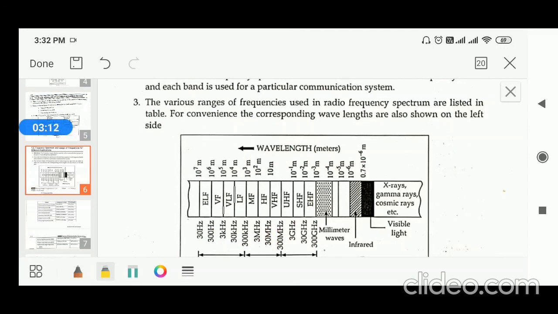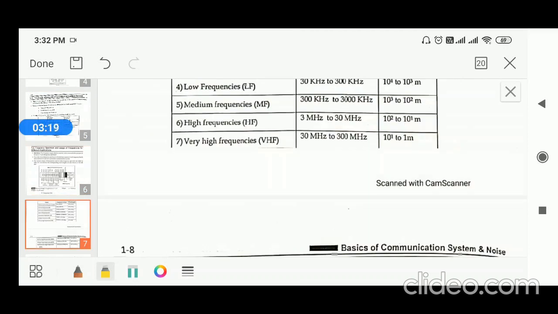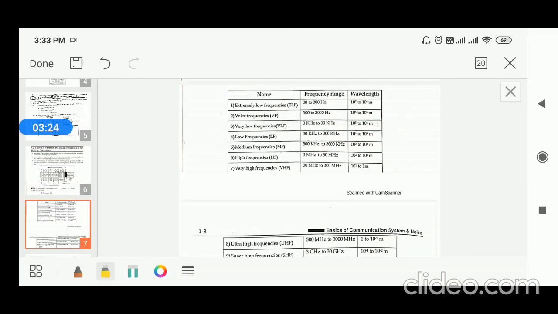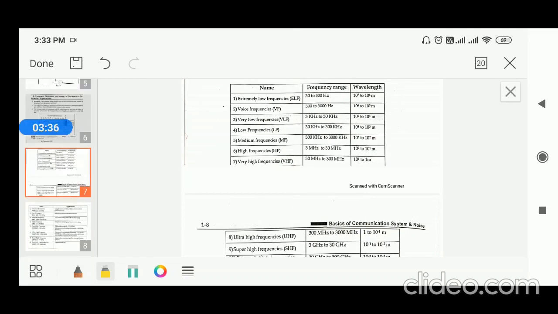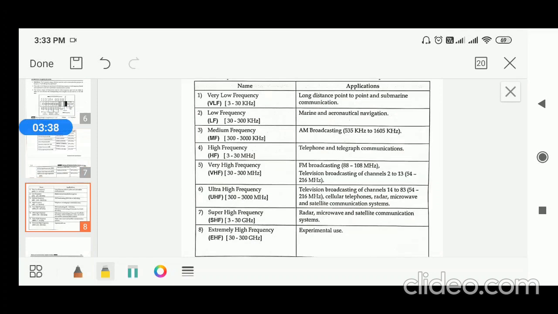Normally each band is multiplied by a number, 30. ELF starts from 30 Hz to 300 Hz, voice frequency starts from 300 Hz to 3000 Hz. Similarly, very low frequency starts from 3 kHz to 30 kHz. So those are the frequency bands. After that, every band has a separate application. So normally you should remember these important bands. Every band is very important.